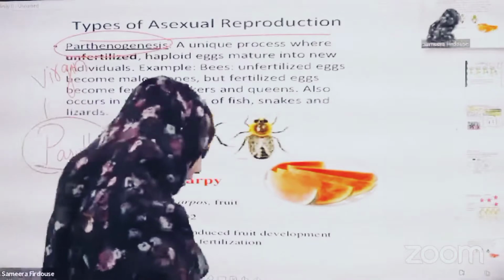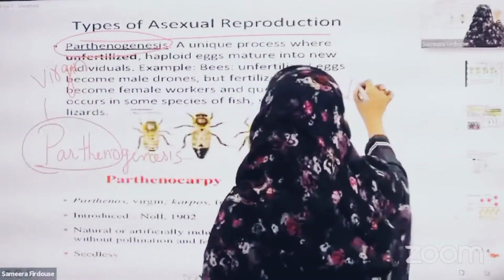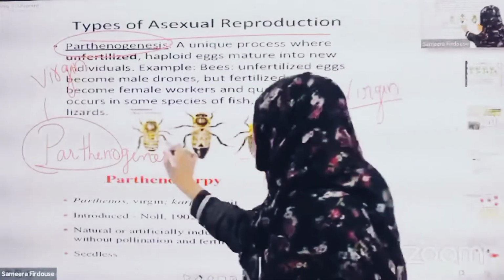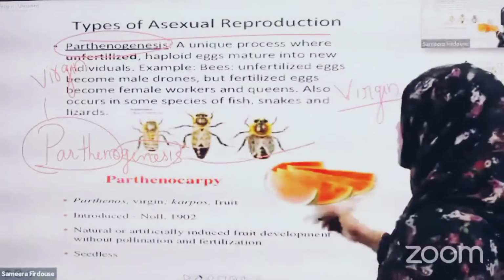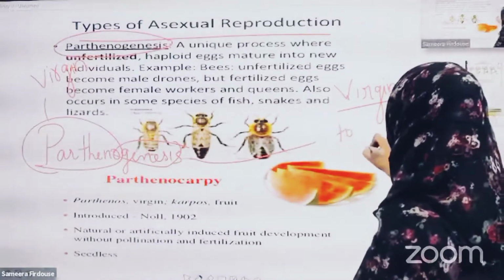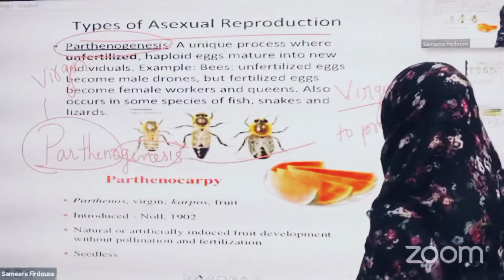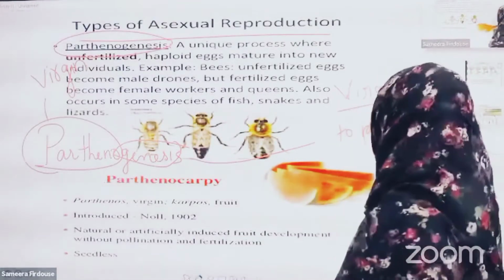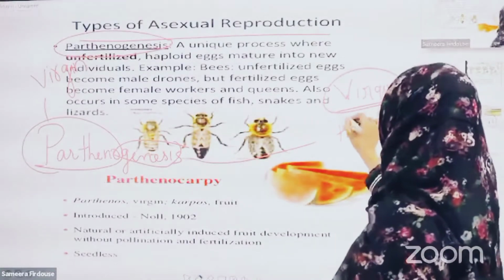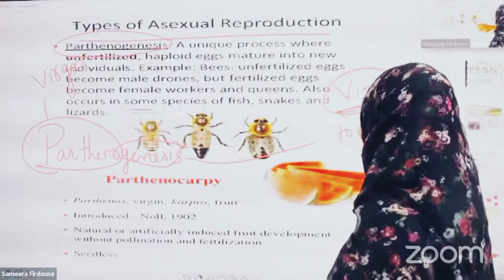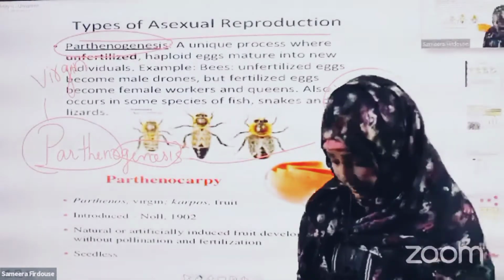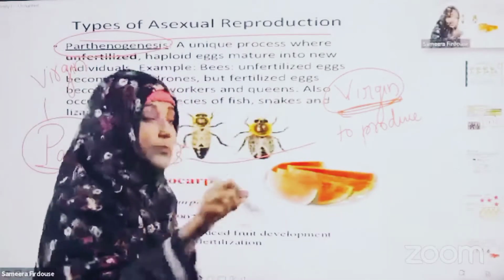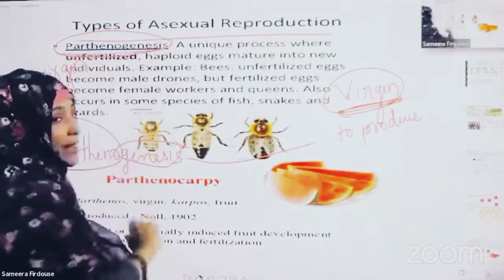And genesis means to produce, to develop. So virgin means organisms which are not fertilized but have the capacity to reproduce. An unfertilized egg can develop into a baby. It can be seen in some organisms.